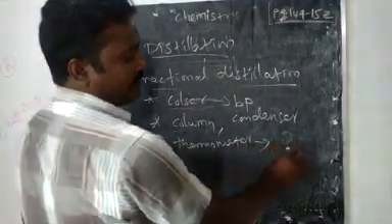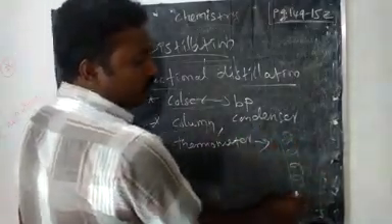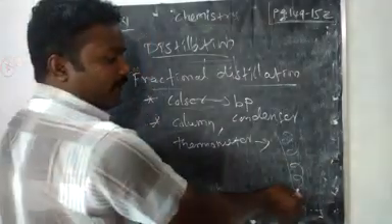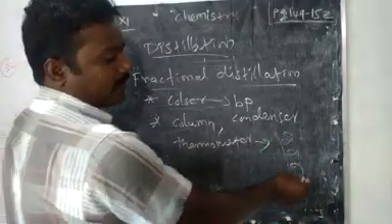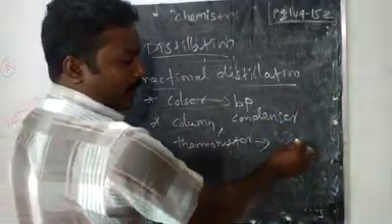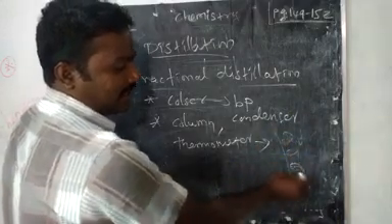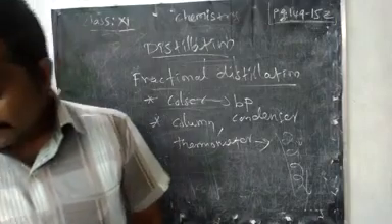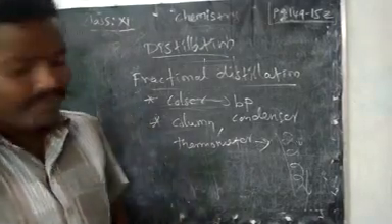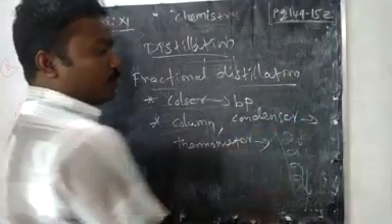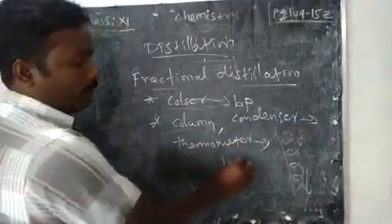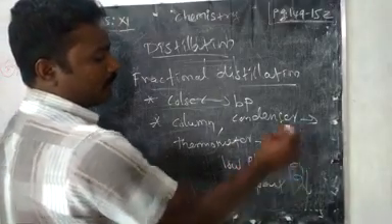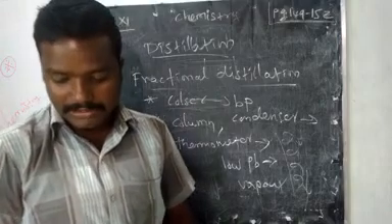Usually there are different types of condensers, right? When we are heating, both liquids may go as vapor, but the one having the low boiling point will go up. The high boiling point one will condense in the condenser itself and come back. That's why we are using this condenser. Now we will get the one having the low boiling point. The low boiling point liquid converts first into vapor, and then we can separate the two liquids in this method.